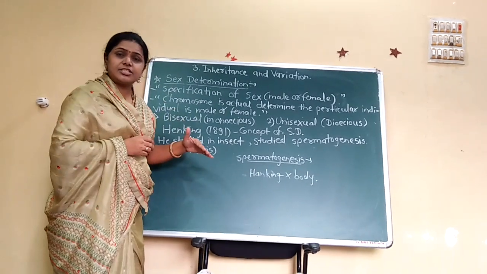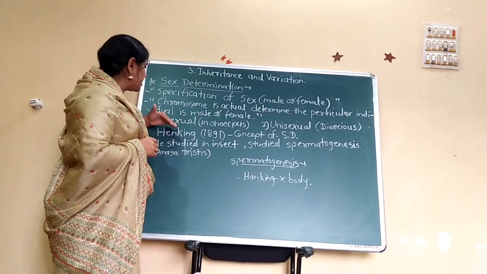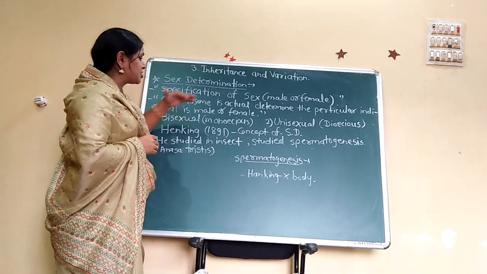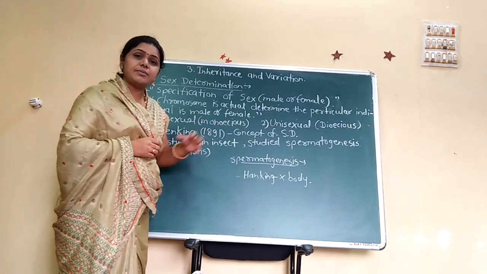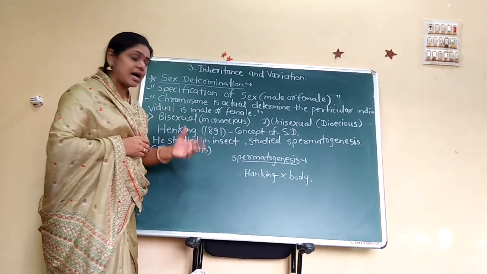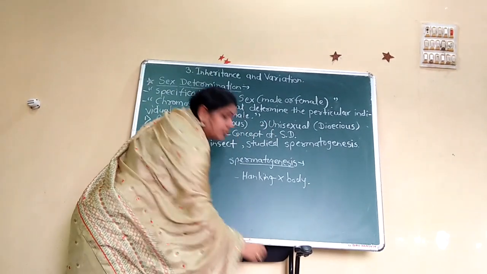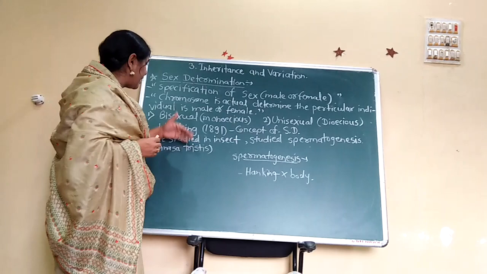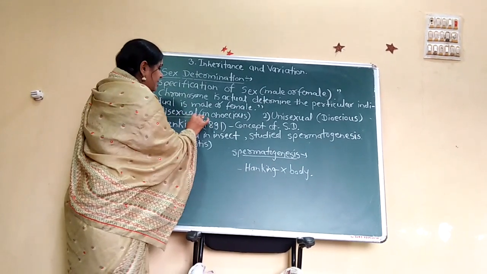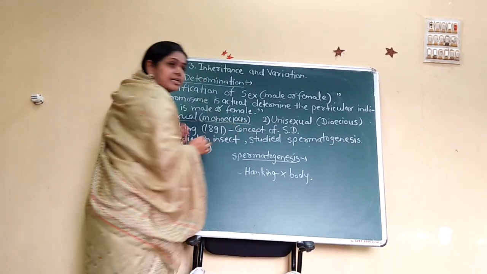In sex determination, some species are bisexual and some species are unisexual. Bisexual is also called monoecious.